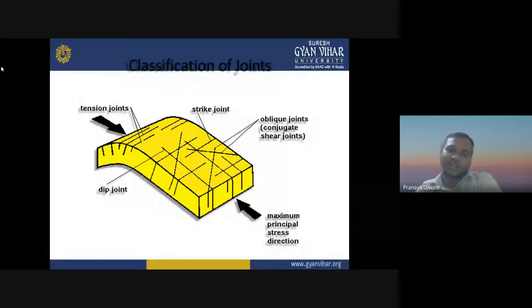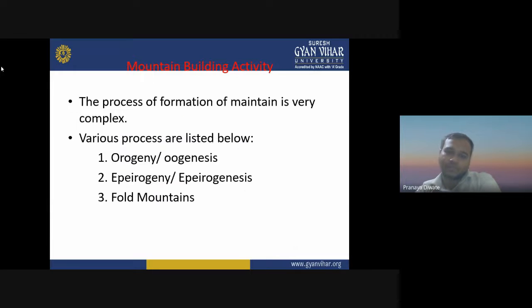Then how do we classify the joints? Classification of joints is on the basis of tensional joint, strike joint, and oblique joint. Then what are the different kinds of mountain building activity? What kind of mountain building activity do we have?